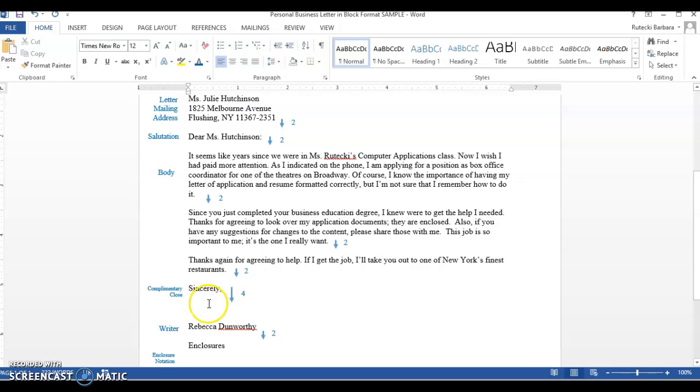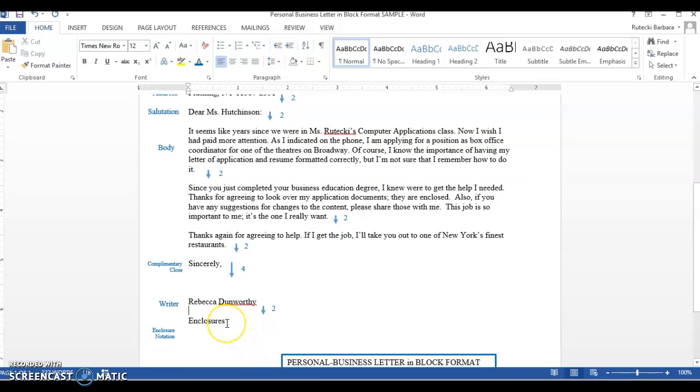So when this letter is done, Rebecca is actually going to print this and she's going to sign her name right in here. Okay, after her name, you're going to hit enter twice, and inside this letter, you will read that she is enclosing something. Okay, so it says, since you just completed your business education degree, I knew where to get the help I needed. Oh, and that's a typo. Thanks for agreeing to look over my application documents. They are enclosed. Okay, so I know now because I've read the letter that she's sending something along with this letter.